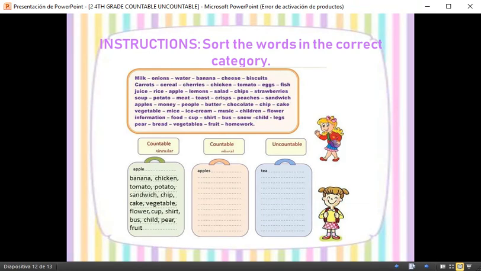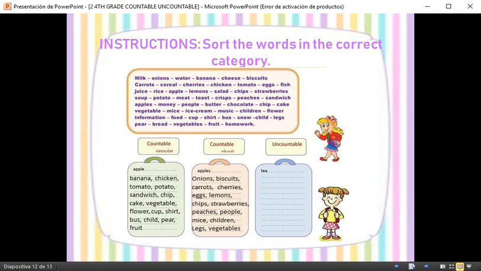Now, let's go with the countable plurals. And in this case is the other way around. We have it in plural, so it must be possible to mention the same word in singular, okay? So let's check. Onions, onion. Biscuits, biscuit. Carrots, carrot. Cherries, cherry. Eggs, egg. Lemons, lemon. Chips, chip. Strawberries, strawberry. Peaches, peach.